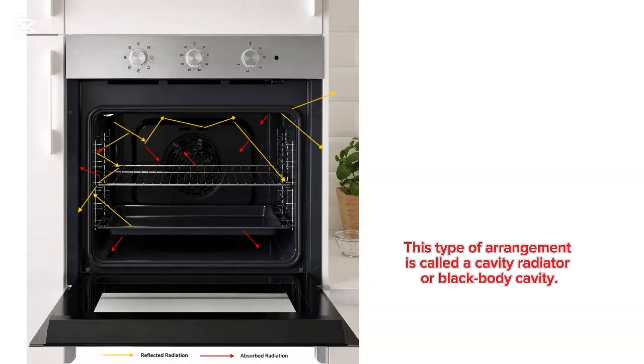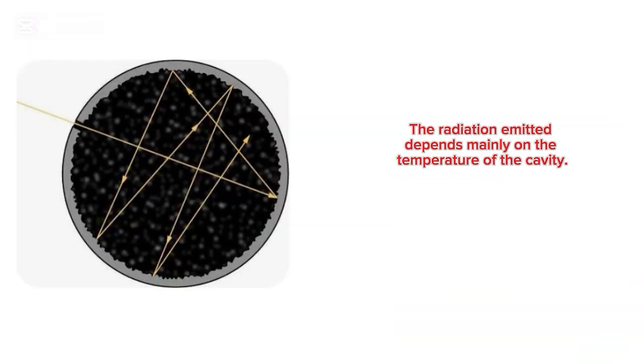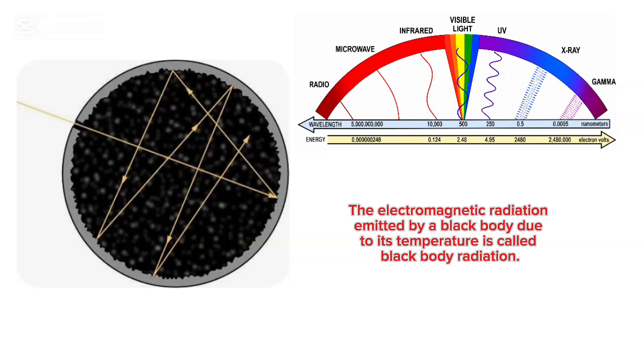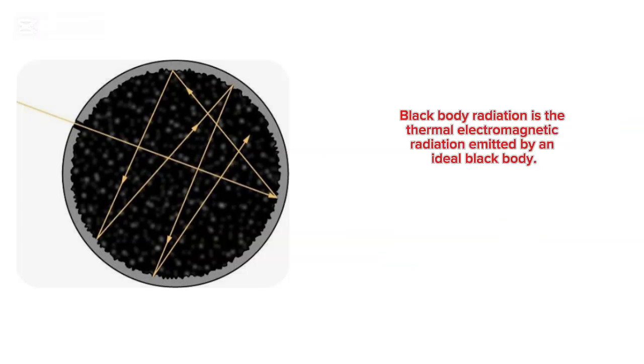This type of arrangement is called a cavity radiator or blackbody cavity. If we heat the cavity, radiation will emerge through the small opening. The radiation emitted depends mainly on the temperature of the cavity. The electromagnetic radiation emitted by a blackbody due to its temperature is called blackbody radiation. In other words, blackbody radiation is the thermal electromagnetic radiation emitted by an ideal blackbody.